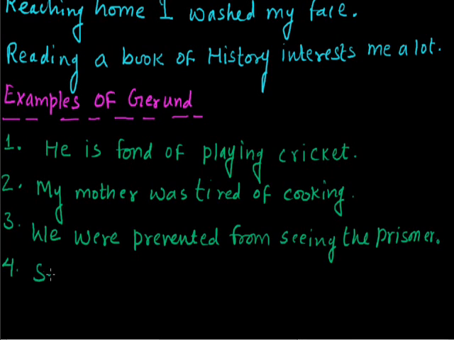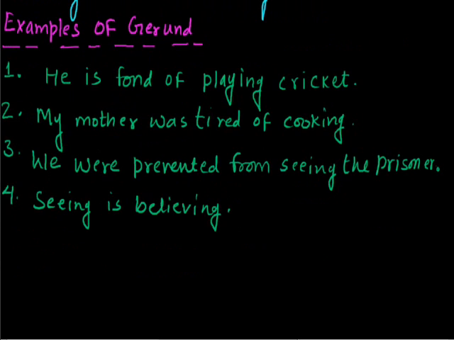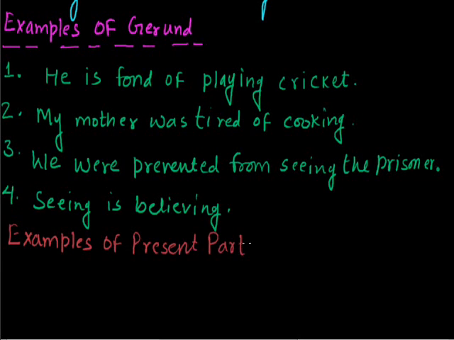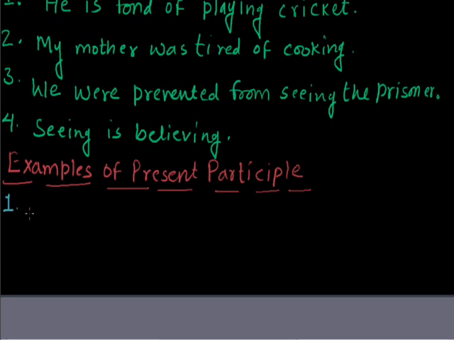And seeing is believing, which we have already seen in the beginning. These four are the examples of gerund. Now let us cite some examples of present participle also. The first sentence, playing cricket he gained health.